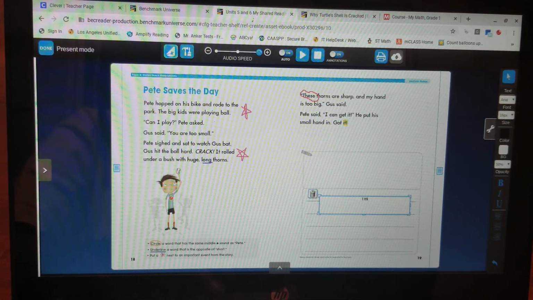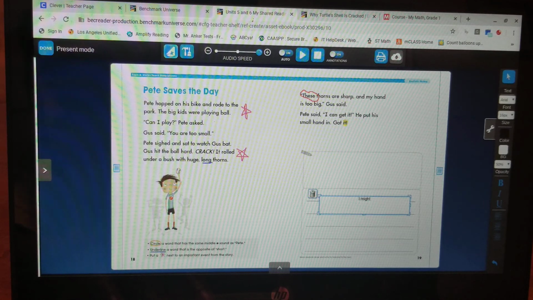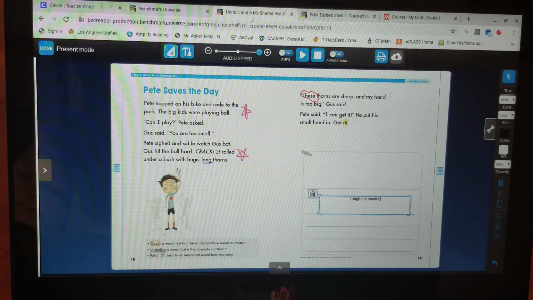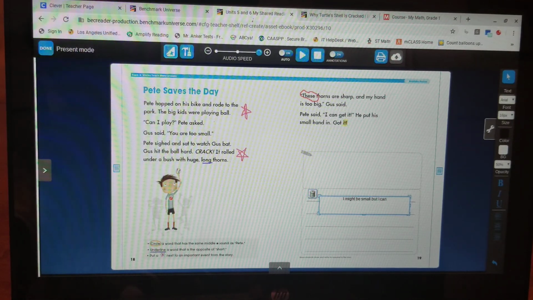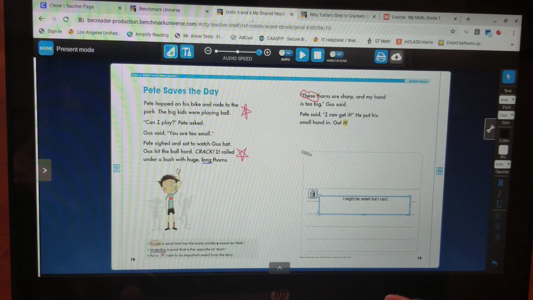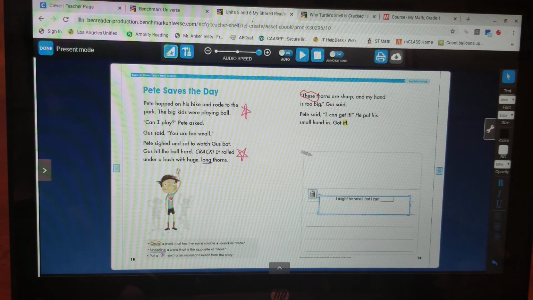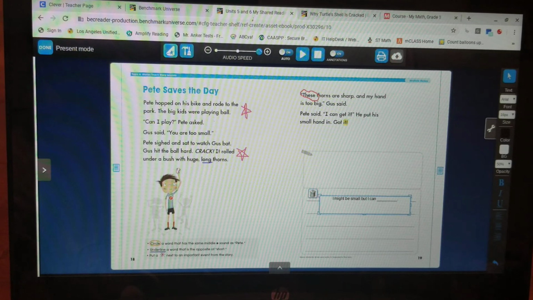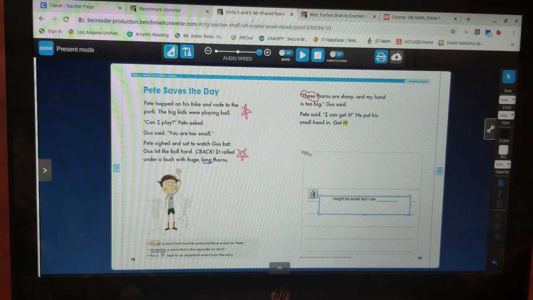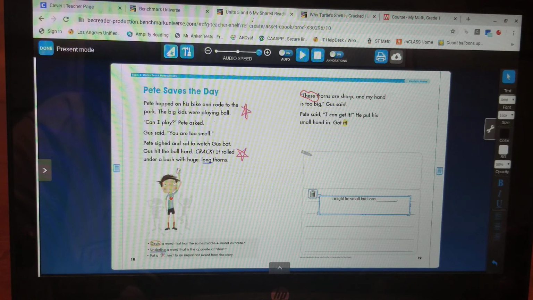I might be small, but I can, and I'm going to leave a blank. I might be small, but I can help to wash the dishes.